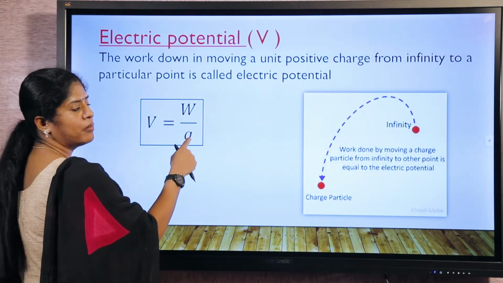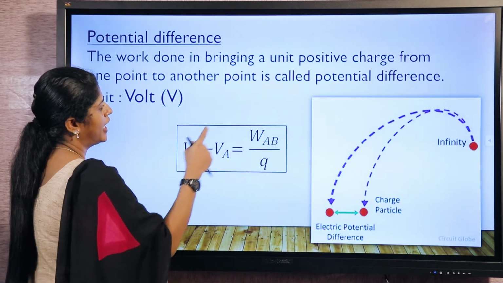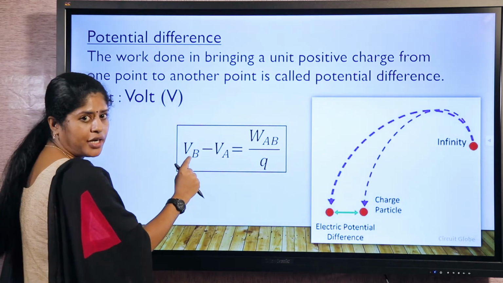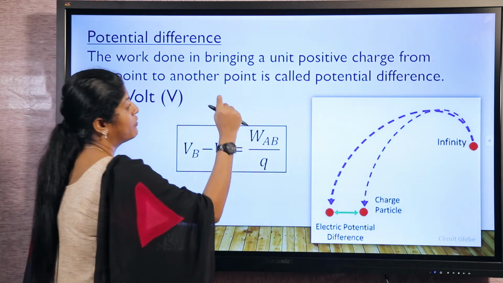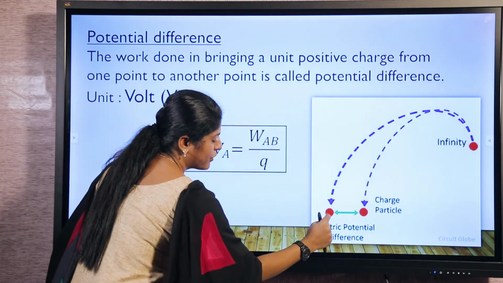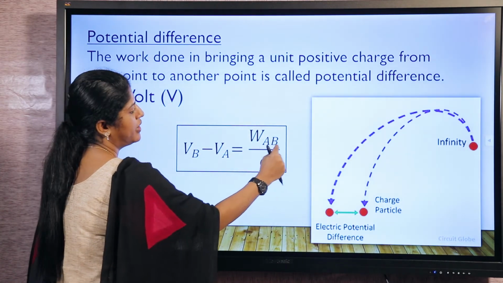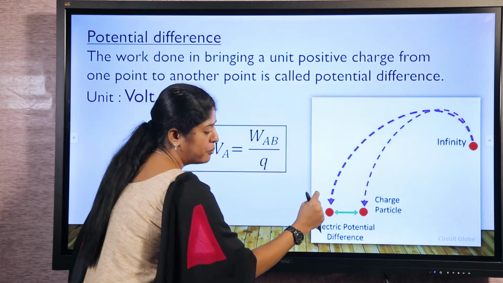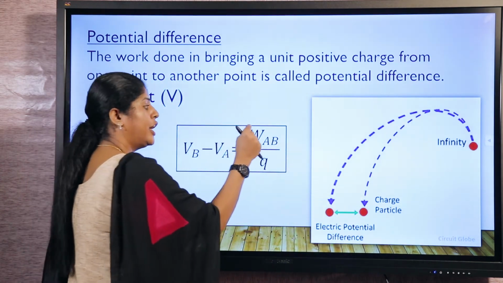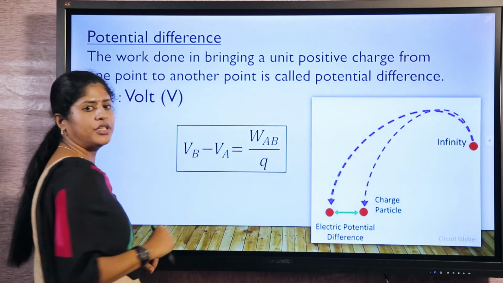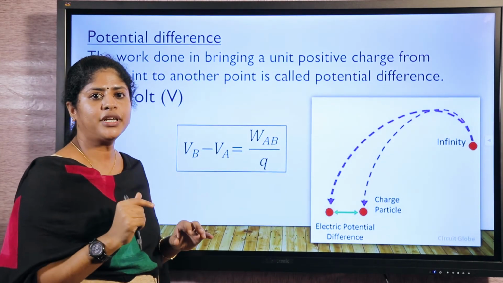Electric potential is the work done by a charge, and the difference is the work done in moving. A difference in potential, VB minus VA, is equal to the work done in moving a charge from point A to another point B. So WAB, AB indicates the work done to bring a charge from A to B. So WAB divided by Q is the equation for potential difference. Understood the difference? Yes.